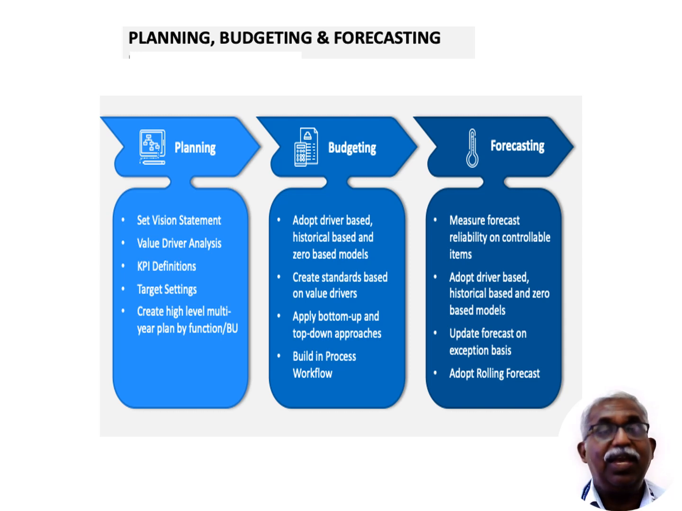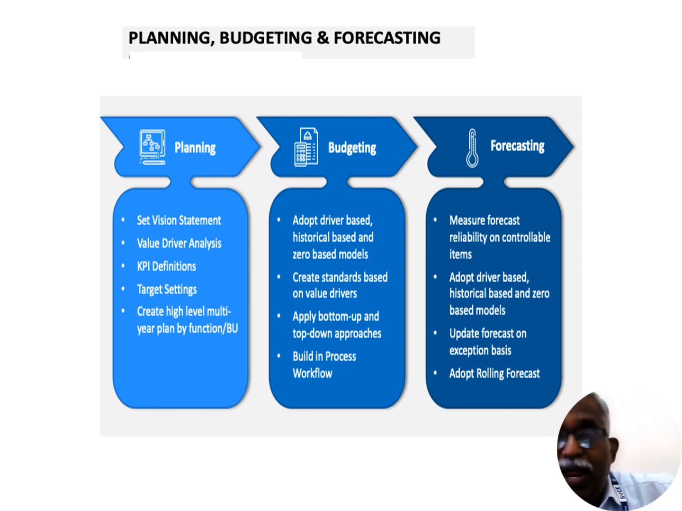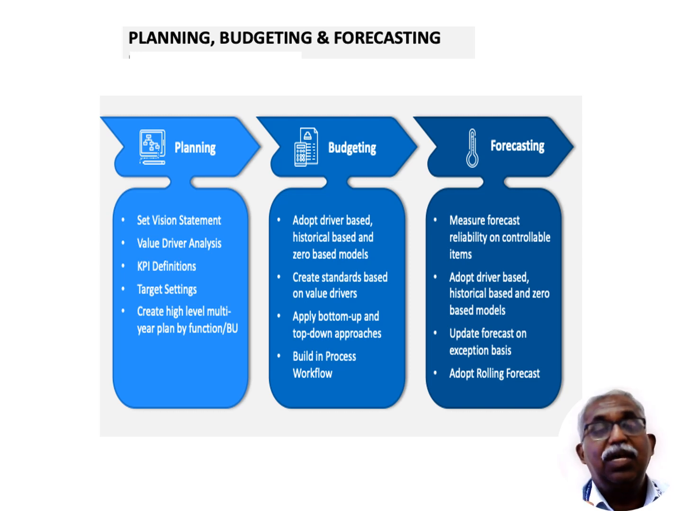In the planning, we have a vision statement, then value driver analysis, then target setting, then creating a high-level multi-year plan by function. This is the first, planning. Then budget: based on our plan, we need to execute for a stipulated period. What are the income sources? What are the expenditures? Then adopt driver-based historical data, and create an expense sheet as well as income. This is called budgeting. Build a process workflow.